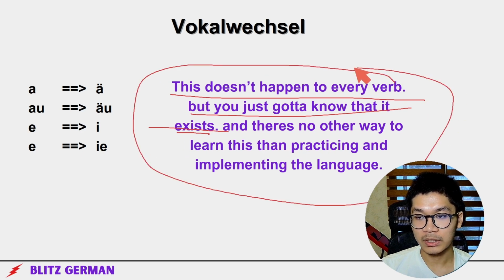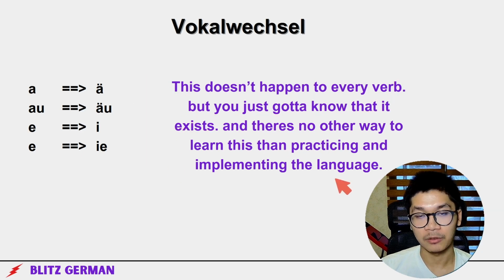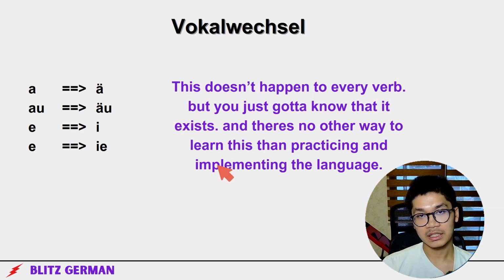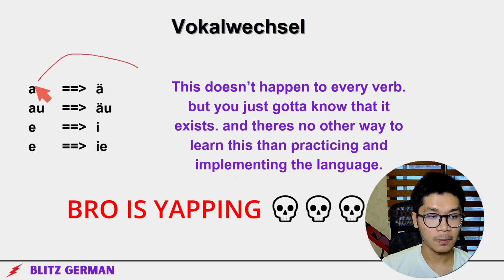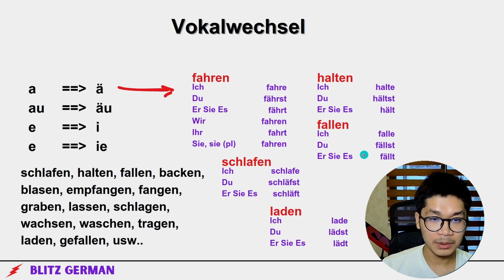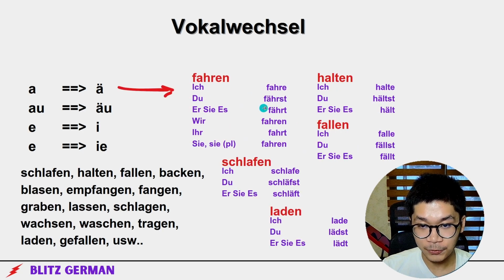And the only way to know it is to implement it and practice the language. If you practice and implement the language in your life, you'll know all the verbs that have this. For example, fahren: instead of ich fahre and then du fahrst, it becomes du fährst.